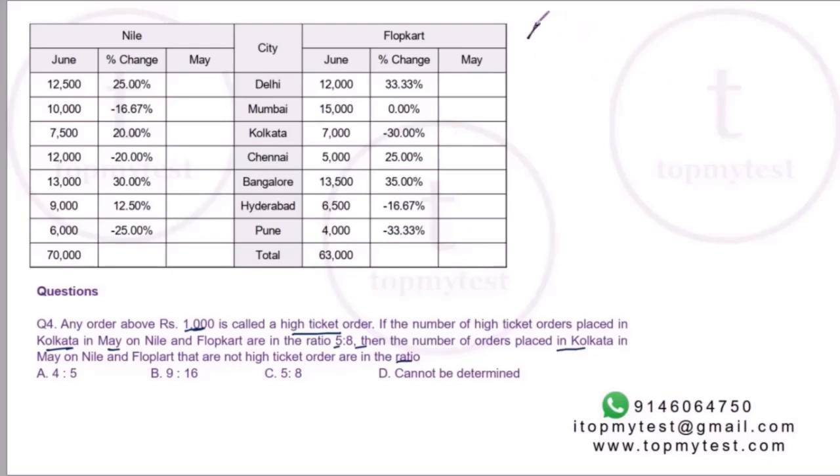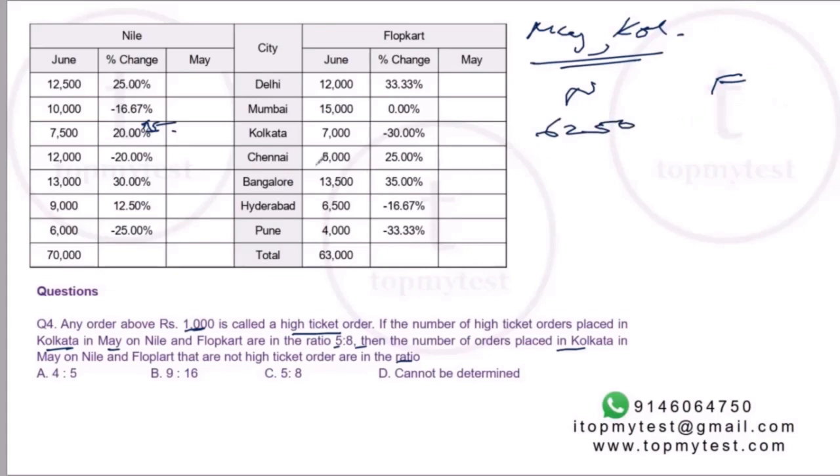Okay, so if you take May, Kolkata, we have Nile and Flopkart. We can figure out Nile in Kolkata. Kolkata increased by 20% from May over June. 20% is 1/5, which means the June numbers will be 6 by 5 of May numbers, which means the May numbers will be 5 by 6 of 7,500. 1/6 of 7,500, 1/3 is 2,500, half of that is 1,250. So drop 1,250. So that will be 6,250.